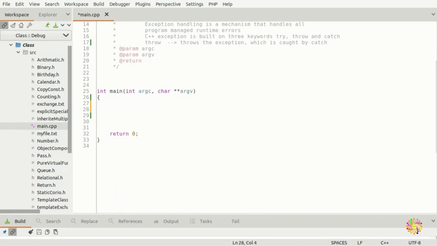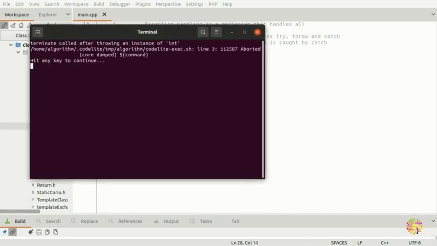Let's type something and see what happens when it throws an exception. We're going to put, for example, a 100. We try to throw 100 and we see that it says "terminate called after throwing an instance of int".